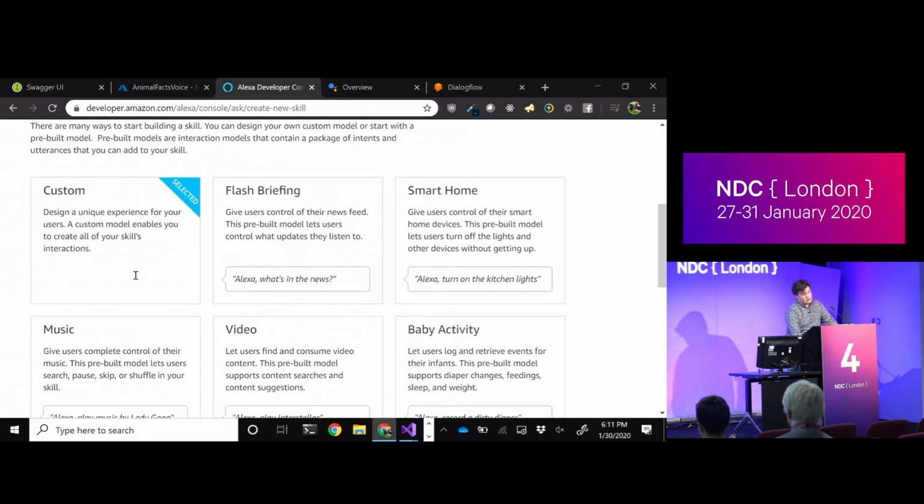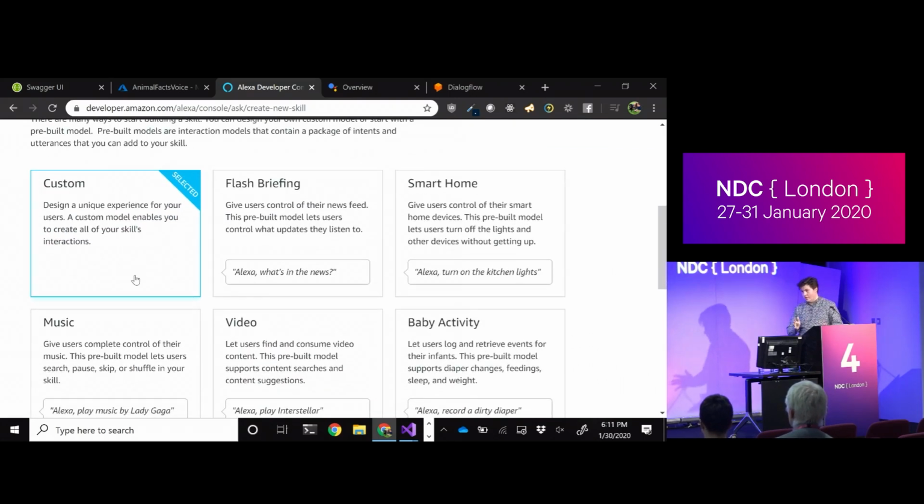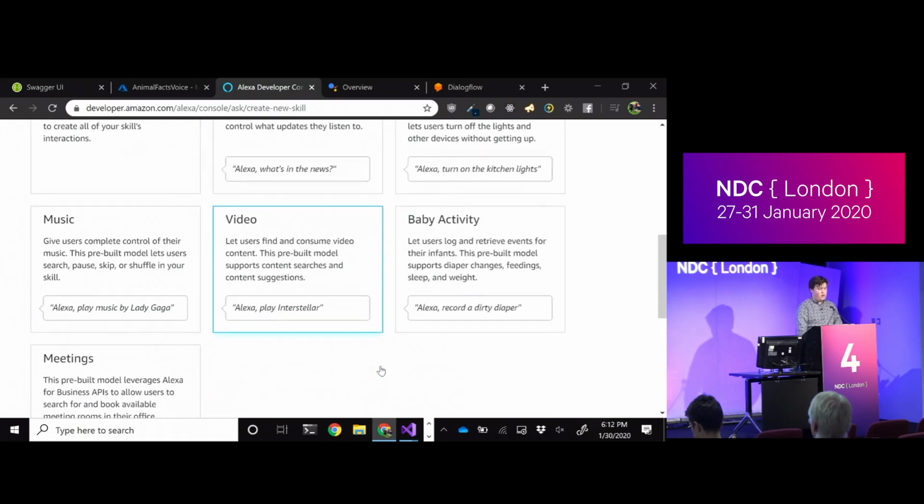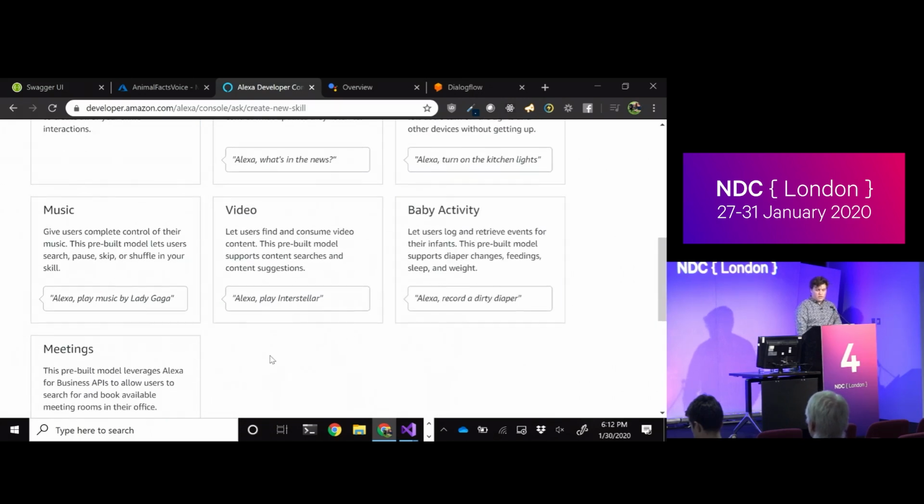Choose a model. For Alexa, there's actually a bunch of different ways to build skills. What we're talking about are custom ones, but for example, you can build flash briefings, which is what happens if you just use your Alexa and say, like, what's in the news. Flash briefing skills you added are built that way. You actually don't write very much code at all. You kind of just give it an RSS feed and it works. Smart home, music, video, baby activity, oddly specific.